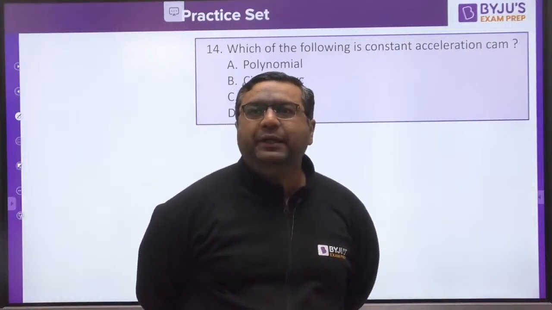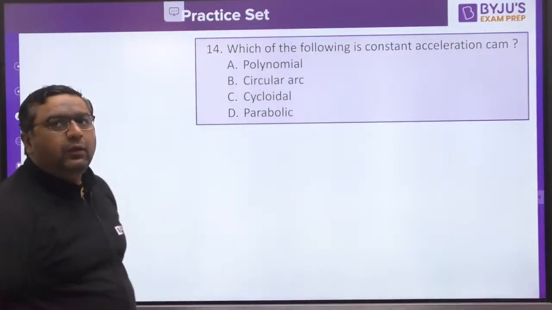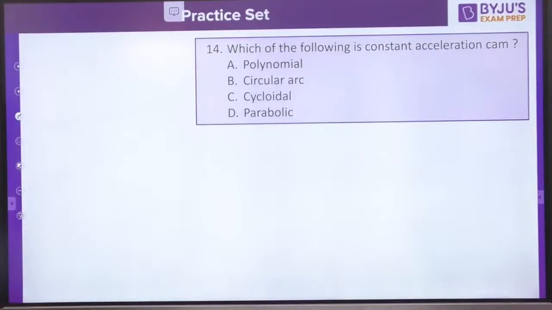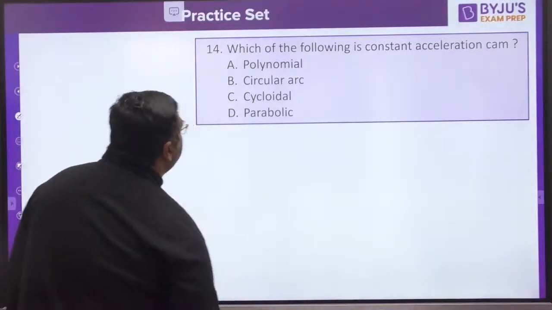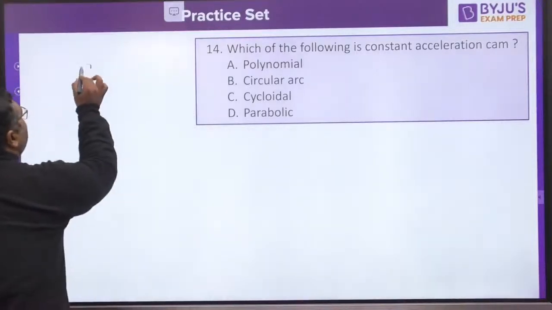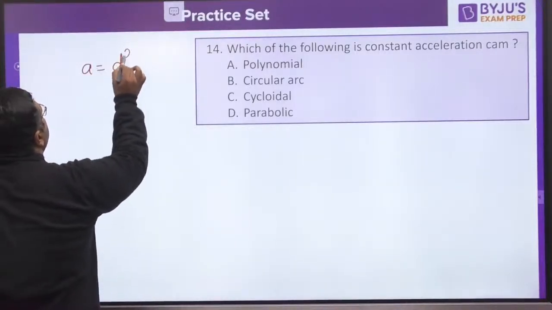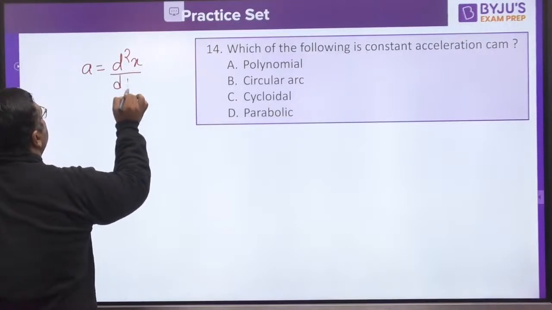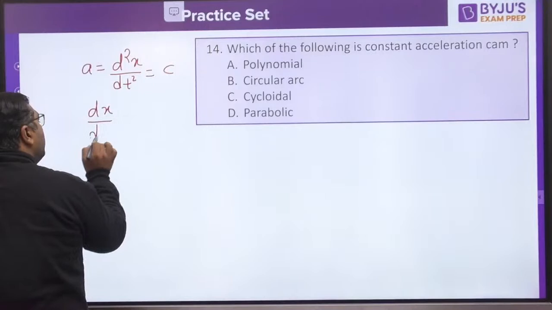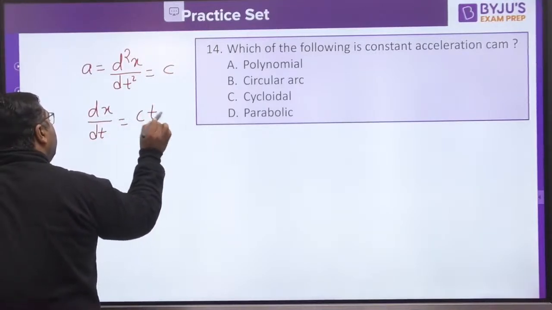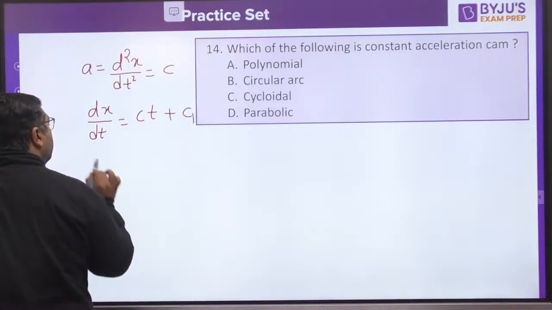Shivani is saying the answer to be D. Okay, which of the following is a constant acceleration CAM? You know acceleration is nothing but d square x by dt square. Then dx by dt would be ct plus c1.